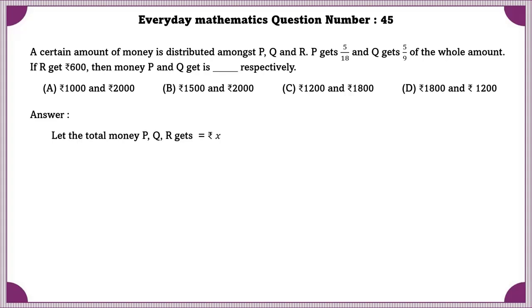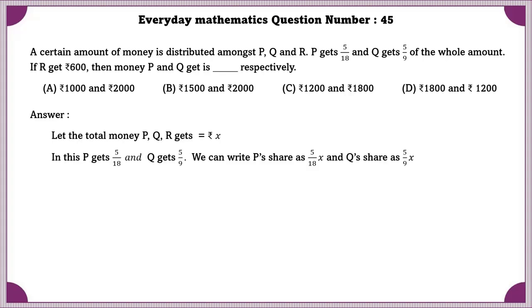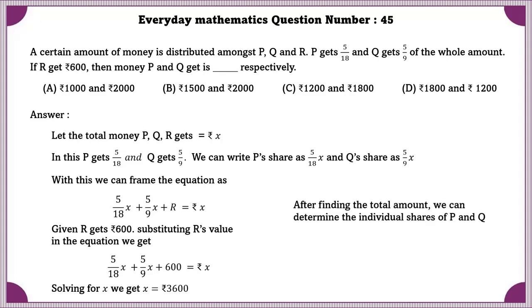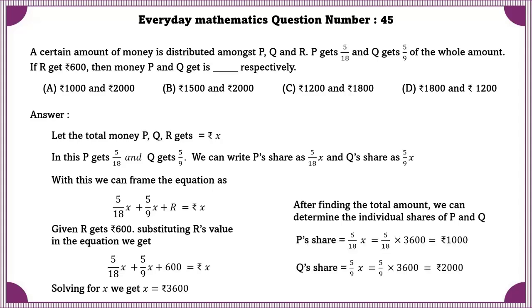Let the total money be rupees x. In this, P gets 5 by 18 and Q gets 5 by 9. We can write P's share as 5 by 18 x and Q's share as 5 by 9 x. We can frame this equation as 5 by 18 x plus 5 by 9 x plus R is equal to x. Now substituting the value of R, we get 5 by 18 x plus 5 by 9 x plus 600 is equal to x. Solving for x, we get x is equal to 3600 rupees. After finding the total amount, we can determine the individual shares of P and Q. P is 1000 rupees and Q is 2000 rupees.